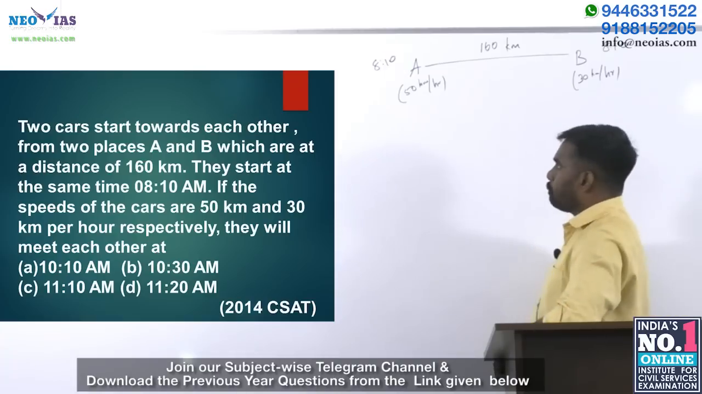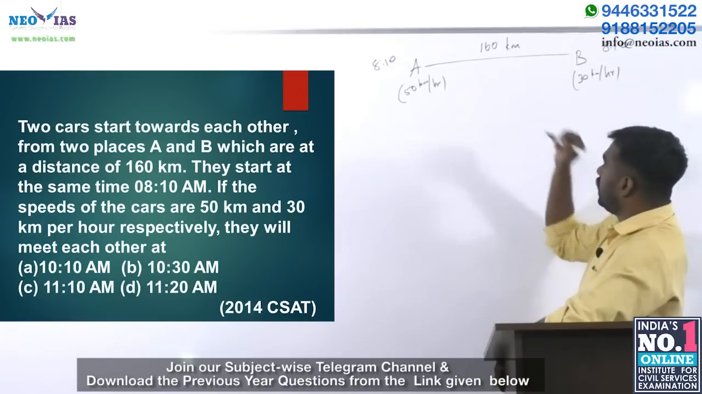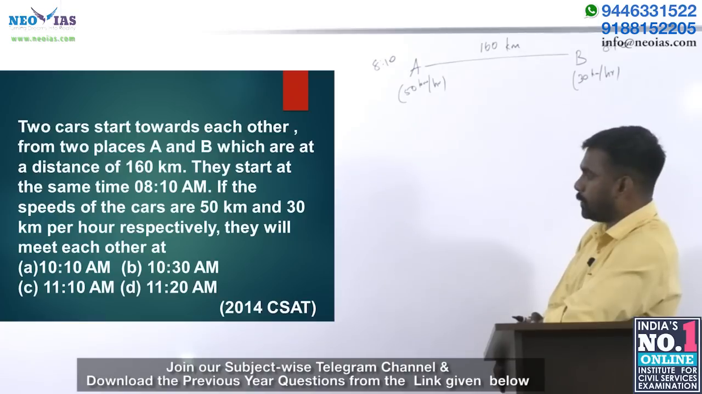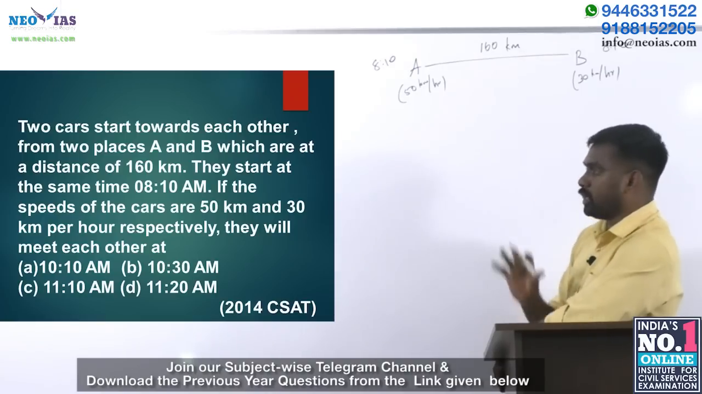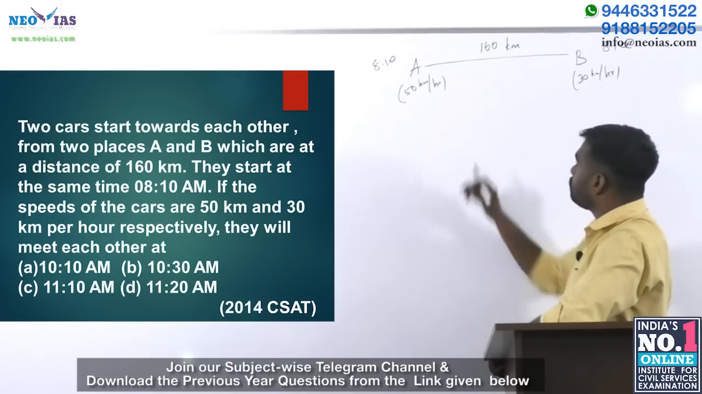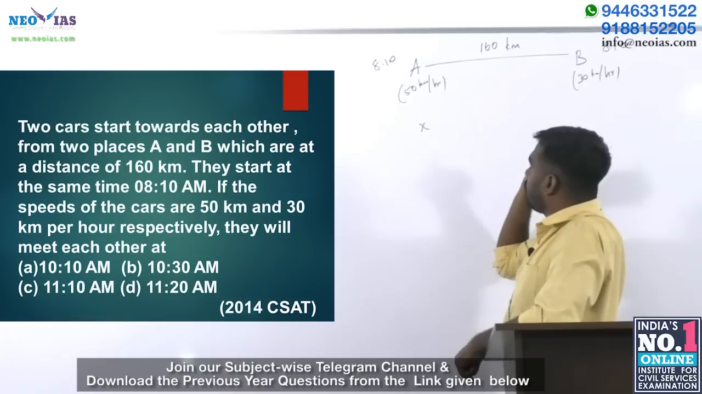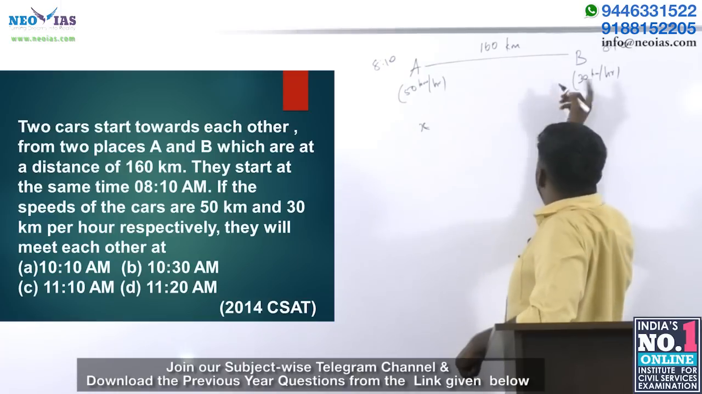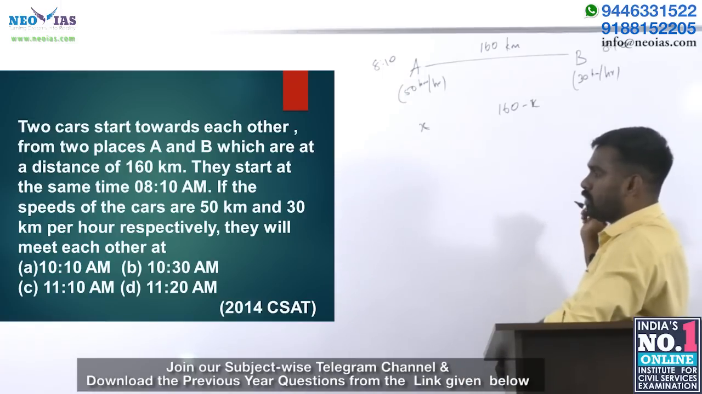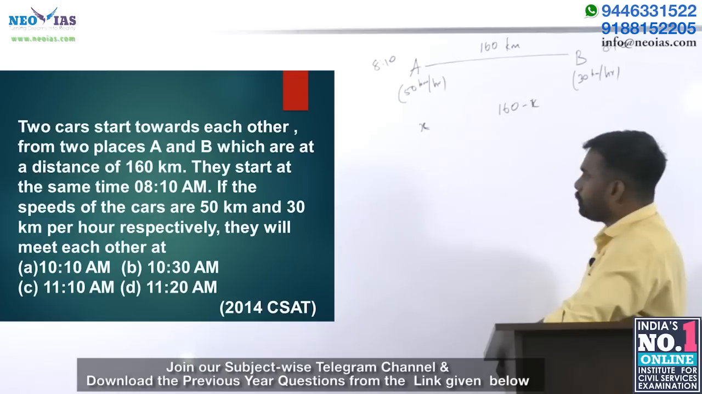This is a very simple question which can be answered with the concept of relative speed, right? So what do you mean by relative velocity? Here, even if you don't know the concept of relative speed, first we will solve it in the usual method. What is the usual method? Imagine A covers x distance, then B covers 160 minus x distance.